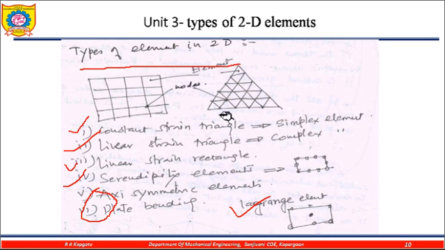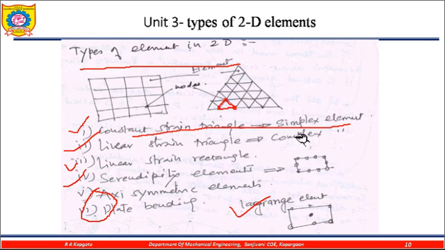Now you have seen this is the plate, and in this one we have drawn simple triangles. The node is here, here, and here. If I select this element, then that is called the constant strain triangle.